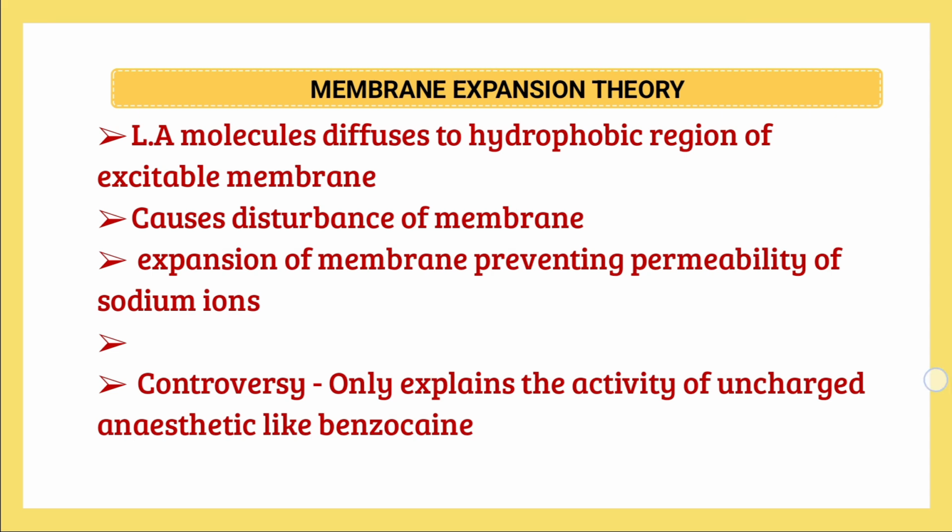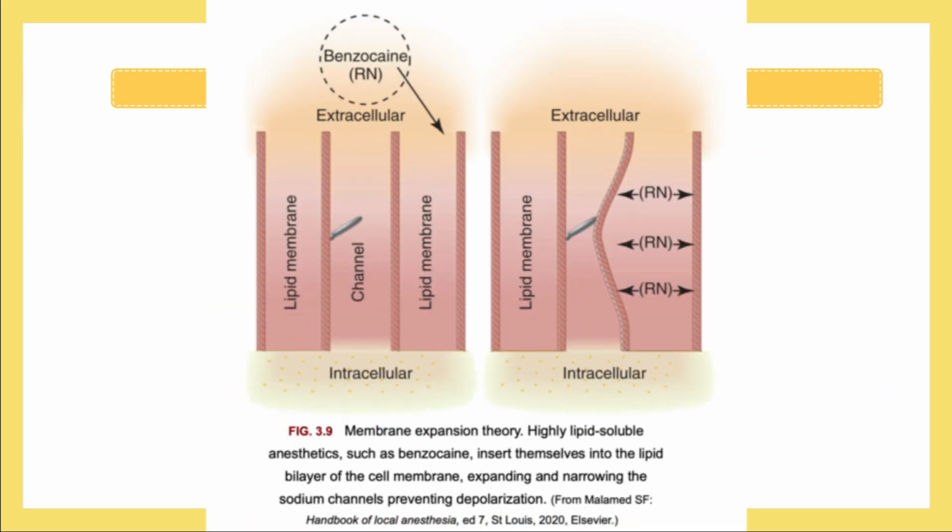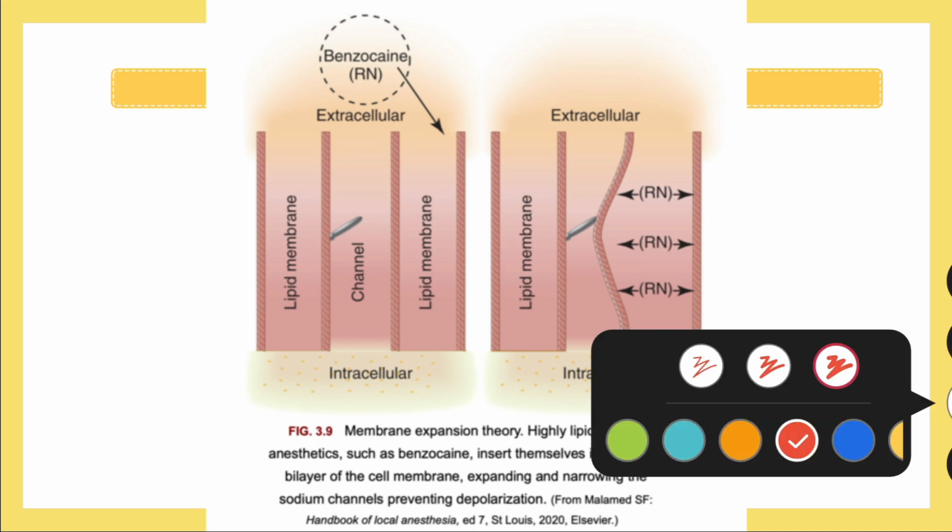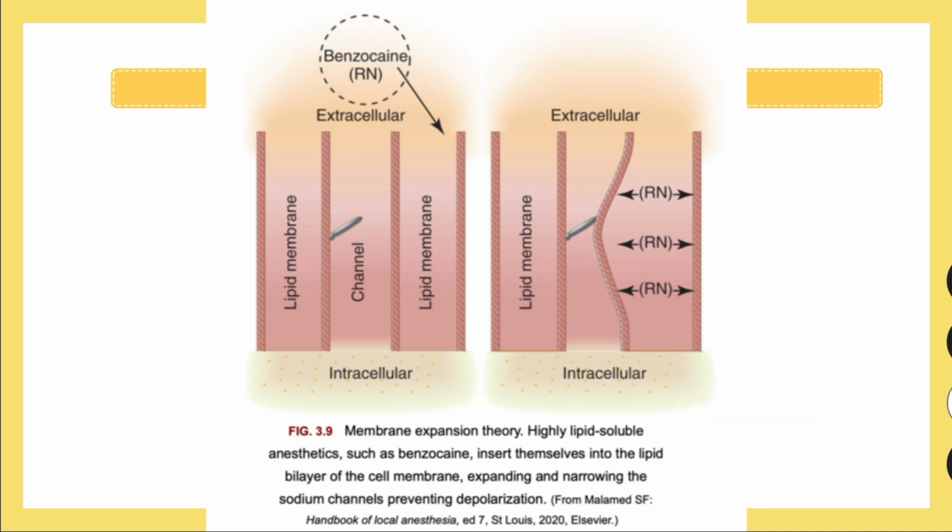I'll explain in detail with figure. Here you can see there are lipid membranes on the cell, and there is a sodium channel in between this lipid membrane in the first part of the figure. Once you apply the LA like benzocaine, it will act on this membrane, and it will bring some changes which lead to the expansion of membrane.